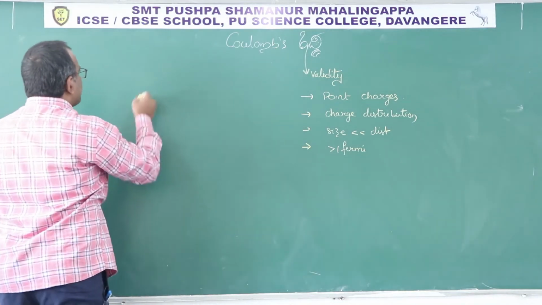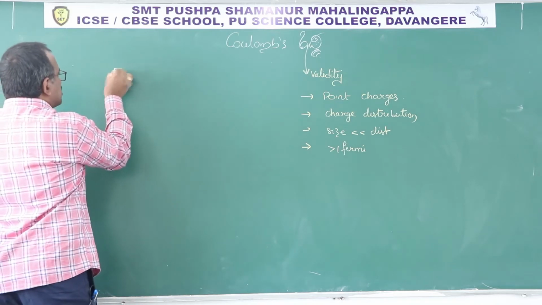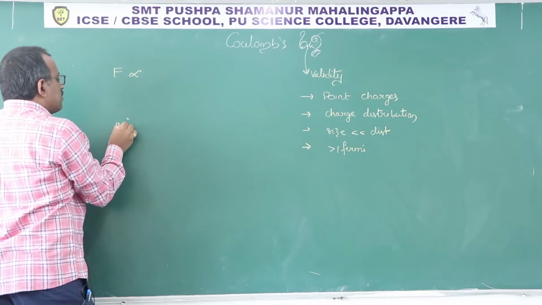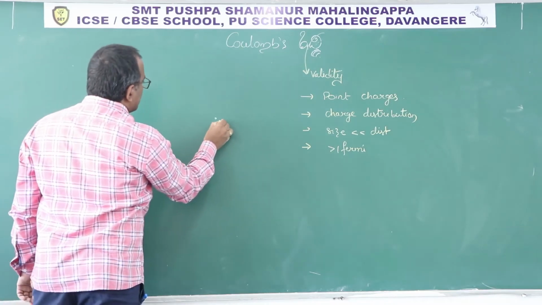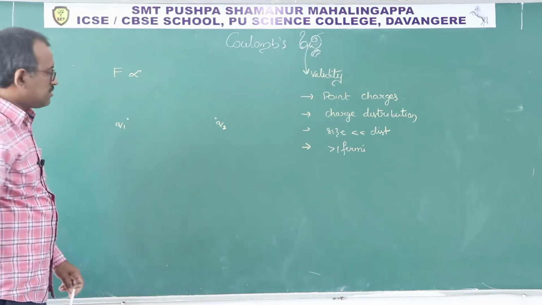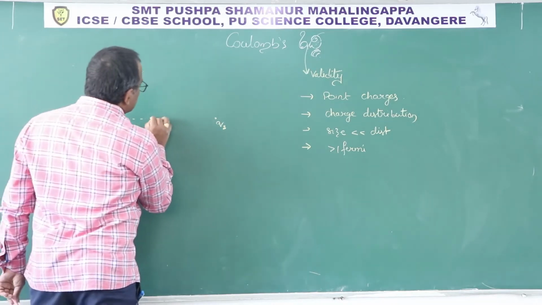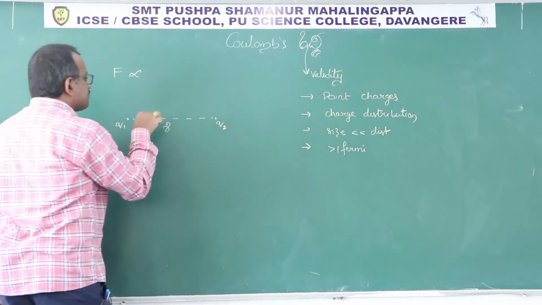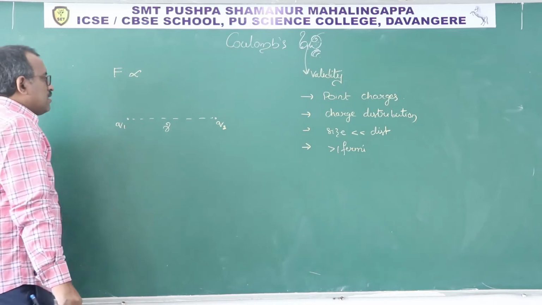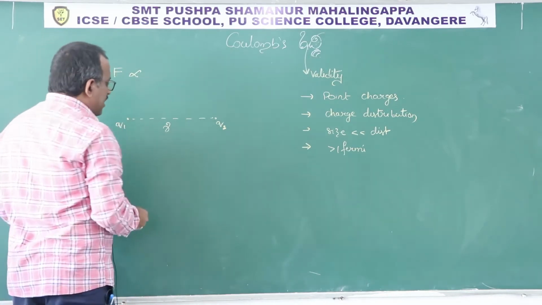Coulomb said that if we take two charges, say Q1 and Q2, separated by a distance R, then either a force of attraction or repulsion acts.